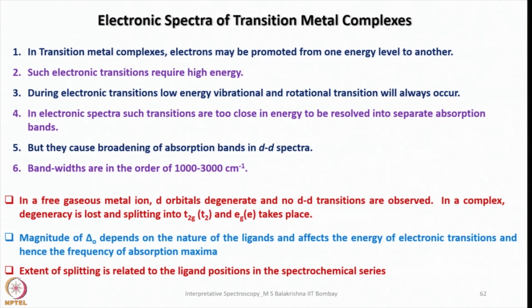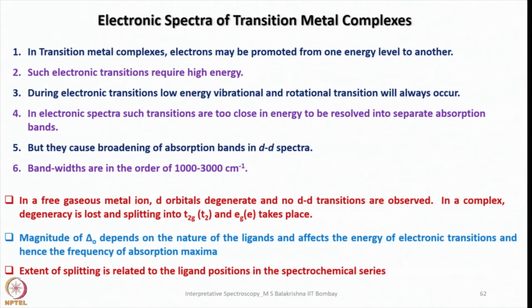The third category is sigma donor and pi acceptor ligands, for example carbon monoxide, phosphines and nitrogen heterocycles. In this case, they have low energy filled sigma orbitals and high energy empty pi orbitals. Because of the sigma donation and then pi back donation from the metal to the ligand, the energy gap between HOMO and LUMO increases. As a result, these complexes are more stabilized, and if you want to have a d-d transition, it requires very high energy.